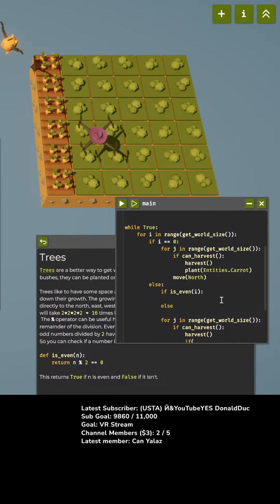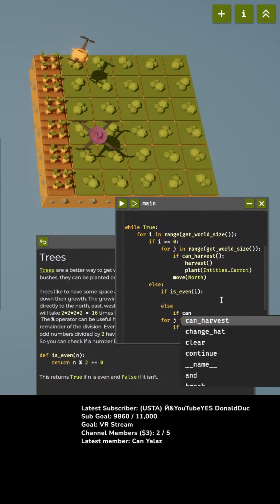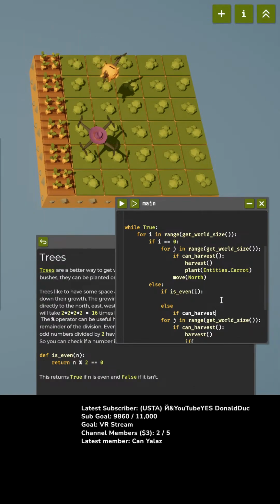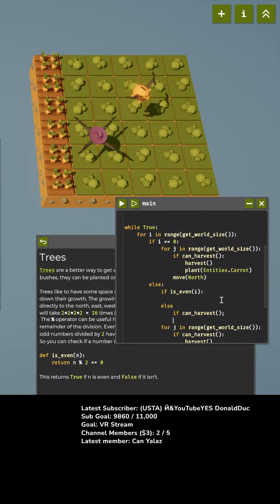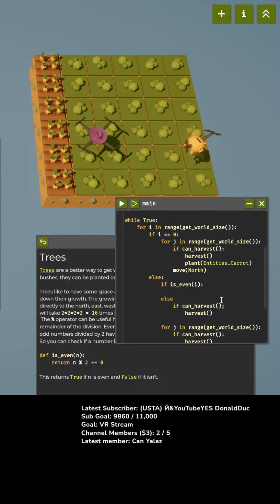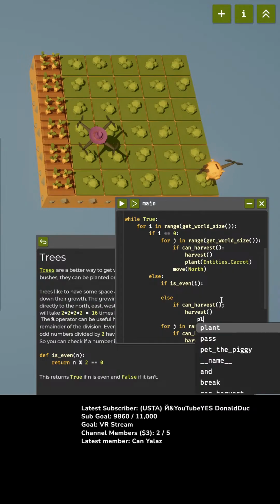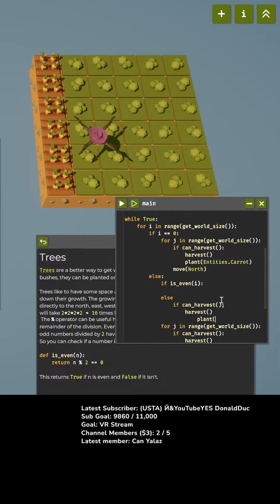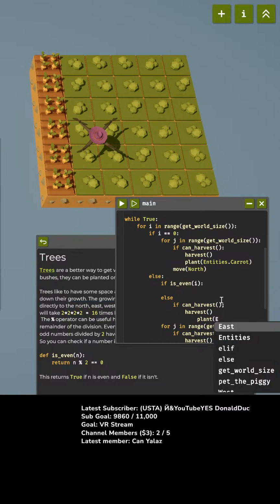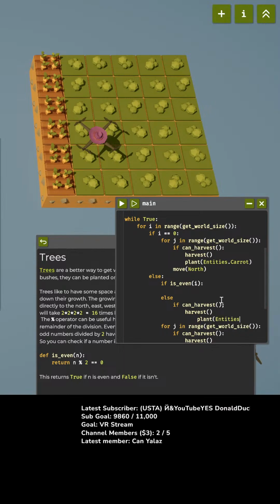So in the odd numbered rows, if can harvest, like that, then harvest and plant a tree. Plant entities dot tree. Okay, there we go.